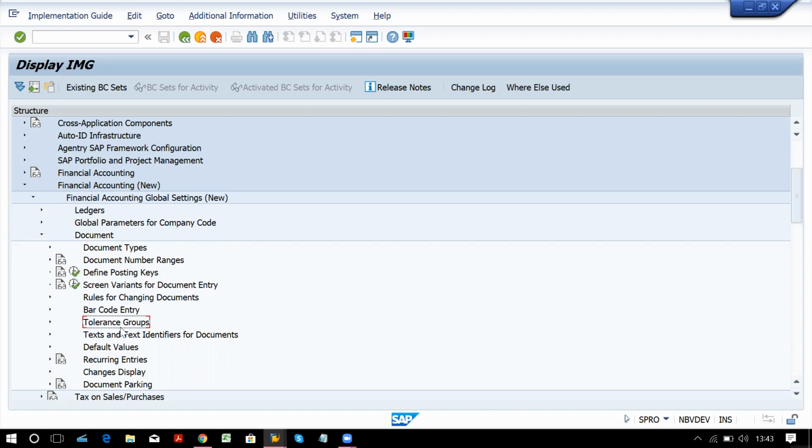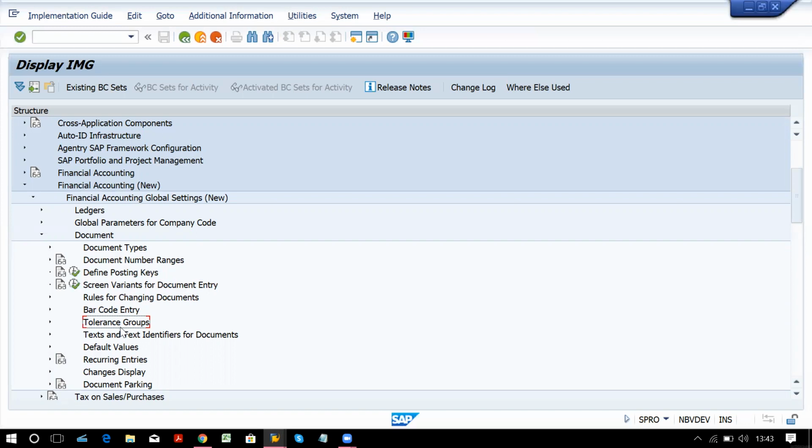These questions you might face in interviews. We have three types of tolerance group we can maintain: tolerance group for user or employee, tolerance group for GL account, and tolerance group for customer/vendor. These are the three types of tolerance groups we can maintain in SAP.